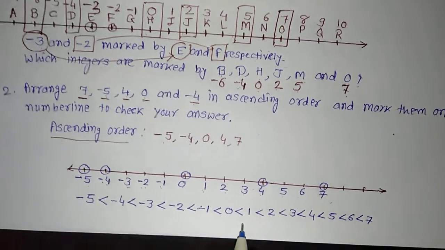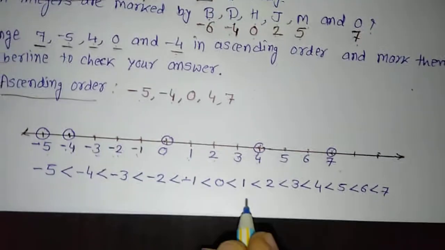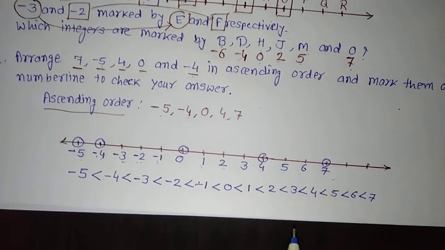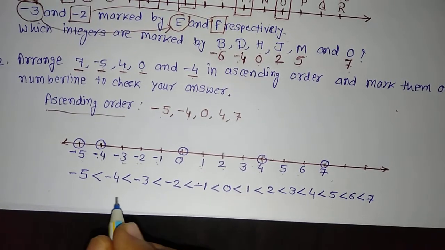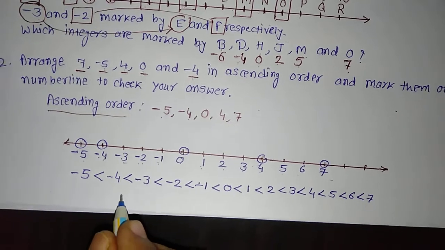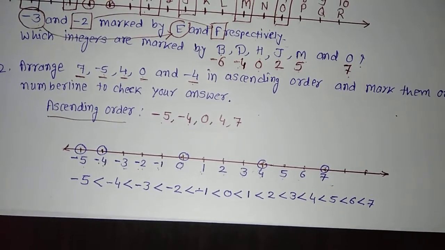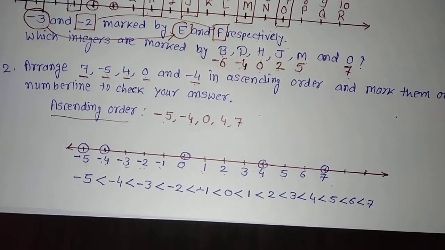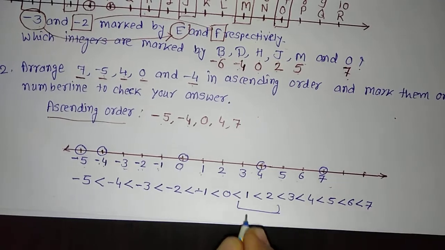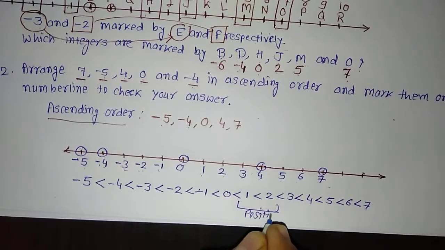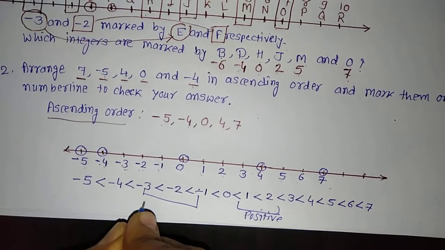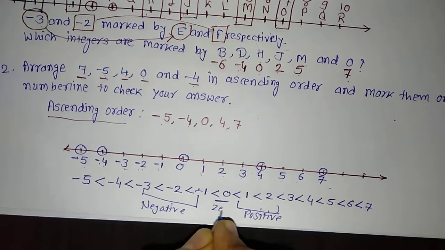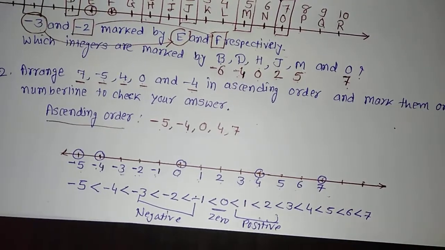So as we are moving in the positive integers, as the numbers are increasing, they are larger numbers. But if we are going in negative numbers, as the digit increases, it becomes a smaller and smaller number. So this is what we have to learn about integers. Integers include all the positive numbers, all the negative numbers, as well as 0. So this is what it is all about integers.